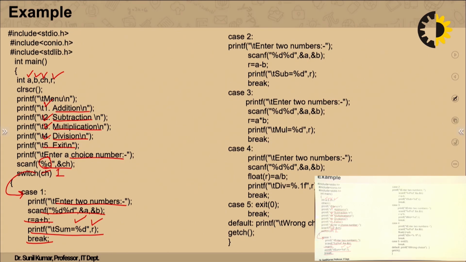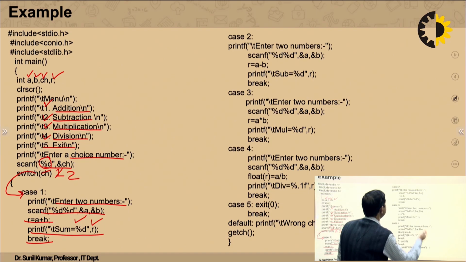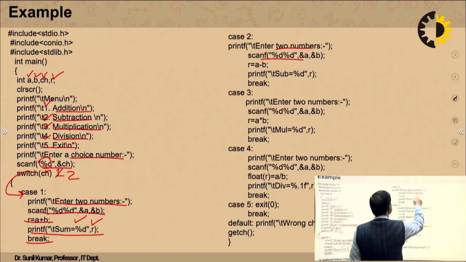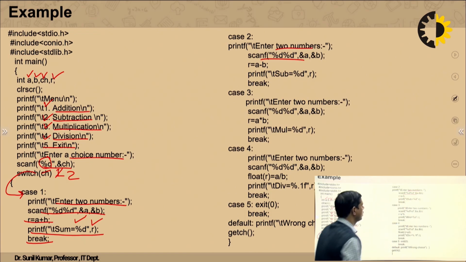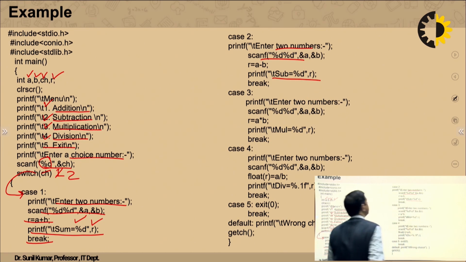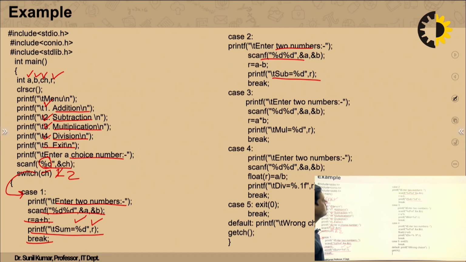For example, if we are giving the choice 2, then in that case it will come to case 2, and accordingly it will demand the numbers from the user. Then we are writing r equal to a minus b, and accordingly it will provide the result of a minus b. In the same way, we can give either choice 3 or 4 according to our menu.